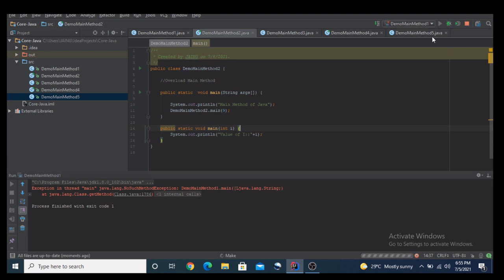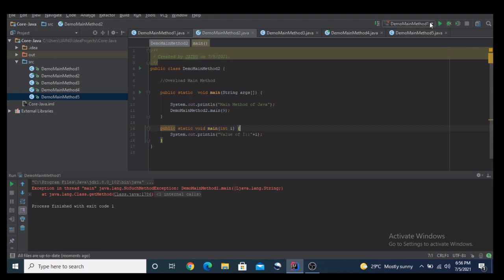Before going forward with this execution, you have seen that the compiler is not giving any kind of error over here. So there is no compilation error. The compiler is not telling you or blocking you from overloading a main method.